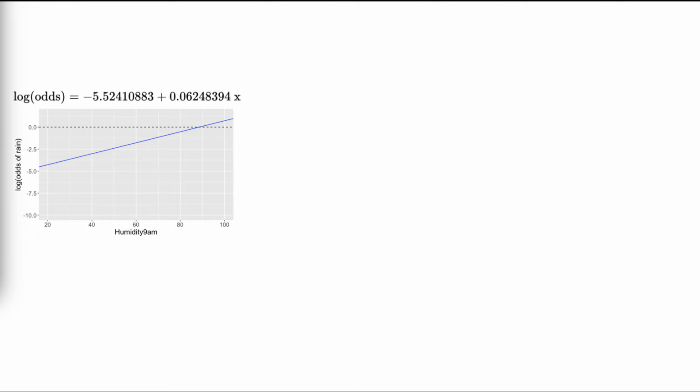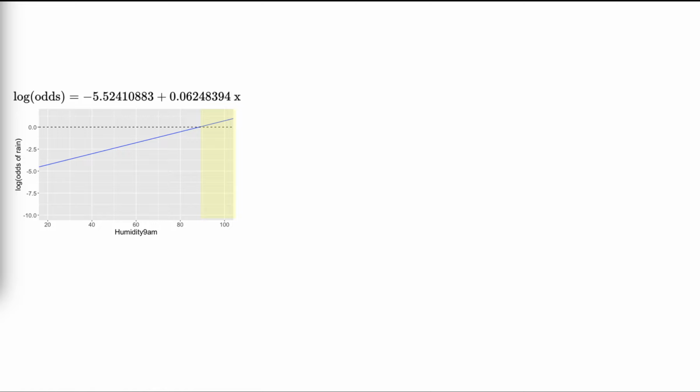Using log odds might seem strange, so let's convince ourselves that it can be useful. First, let's model the log odds of rain by humidity. This model is represented by the familiar equation for a line. The positive slope indicates that the log odds, hence certainty of rain, increases as humidity increases. Further, the dashed line at 0 indicates the tipping point in the log odds, or where rain becomes more likely than not. Specifically, the log odds line surpasses 0 at roughly 90% humidity. Thus, when humidity exceeds 90%, rain is more likely than not.